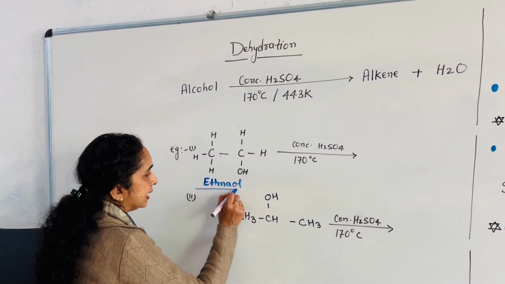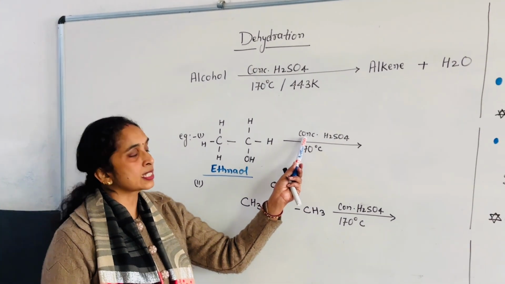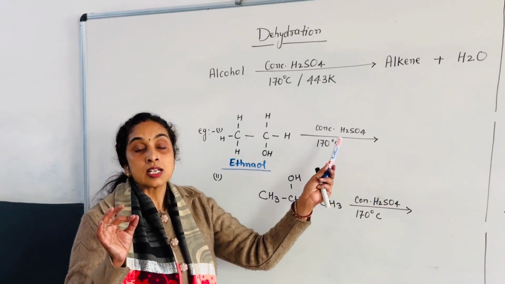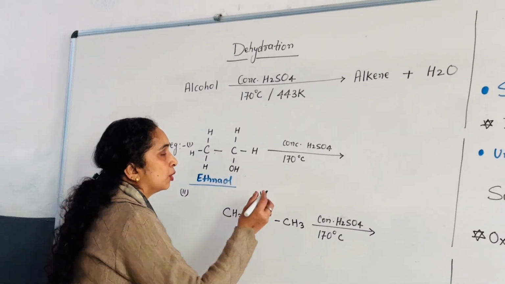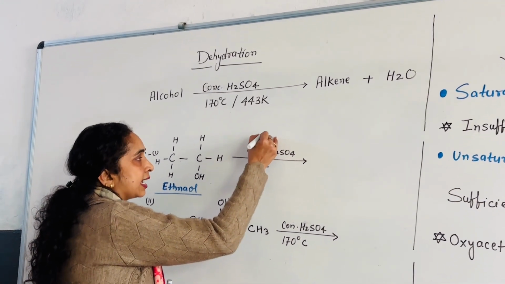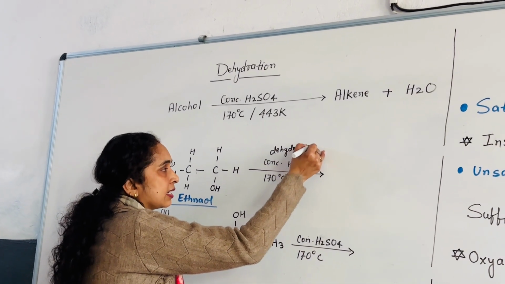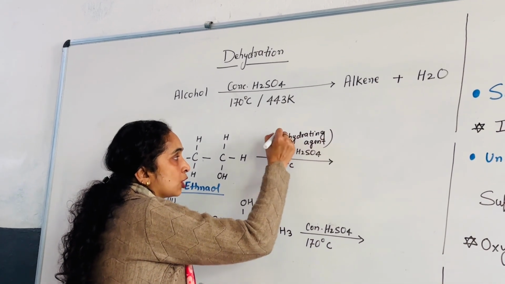So it is ethanol. In the presence of concentrated sulfuric acid, actually here the sulfuric acid is a very good dehydrating agent.